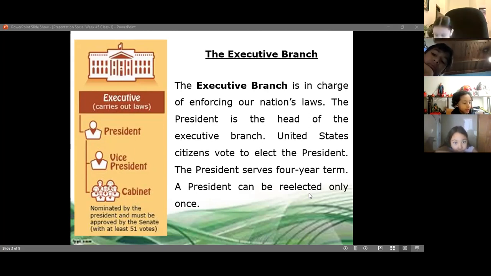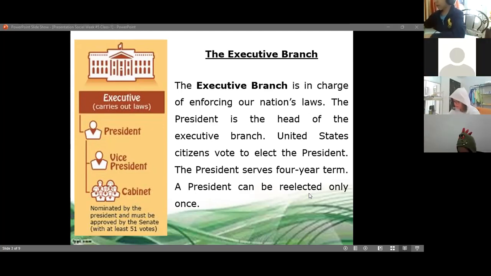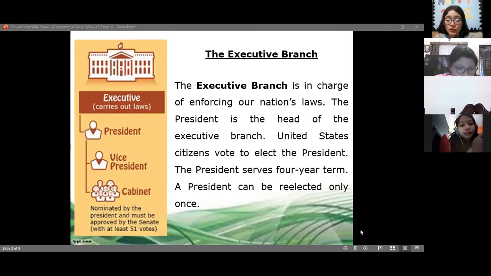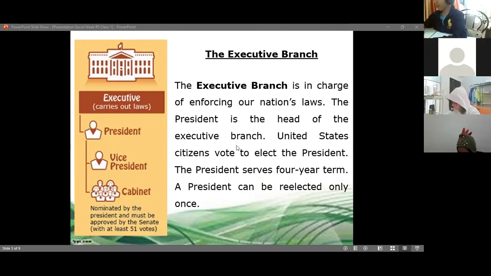We have elections in the United States where they vote to choose the best option that they want to have as president. So they have elections. It's a celebration to have this by voting. Excellent, Rosa. So that is the way that they choose. Remember, the executive branch carries out the laws and is in charge of the president, the vice president, and the cabinet, who are the people that accompany and help the president and the vice president.